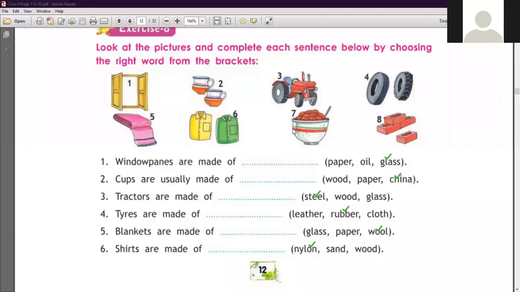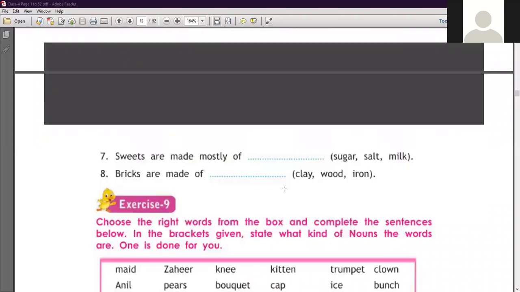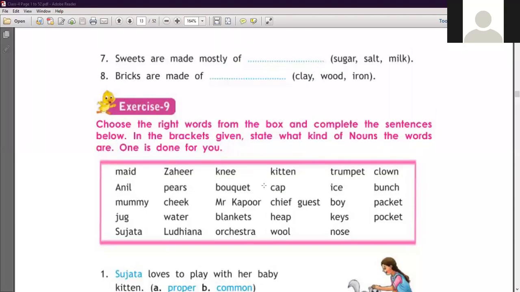Okay, students, so you have to clear this exercise. Okay, so now move on to the next page. This page, number 7 exercise is here. Yes, you have to choose the one option. Yes, the sweets are made mostly of. Sweets किससे बनती है बच्चों? Sugar से, salt से या milk से? Yes, sweets are made mostly of sugar. Number 8 is here, bricks are made of. Bricks किससे बनती है? Clay से, wood से या iron से? You notice the bricks are made of clay. Okay, so this is the exercise number 8. So you have to complete this exercise in your book.